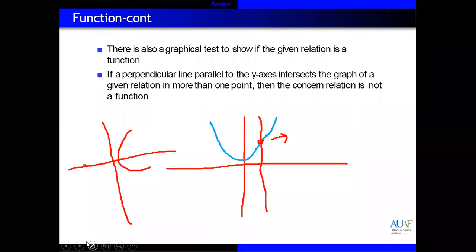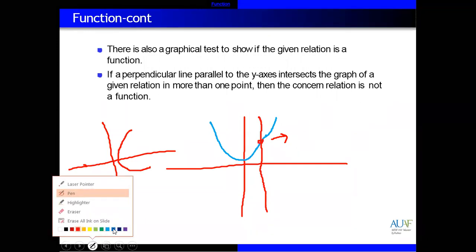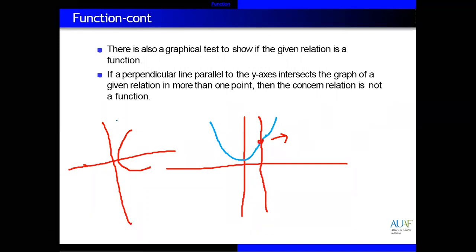this is the graph. So draw a vertical line on the x-axis. Vertical lines on the x-axis are parallel to the y-axis. If you draw a vertical line, you can see here that it touches the graph at two different positions. So this means that this is not a function. The first one is a function, the second one is not a function. If we have a third one like this, a straight line, and you draw a vertical line, this is also a function because it touches at only one point.